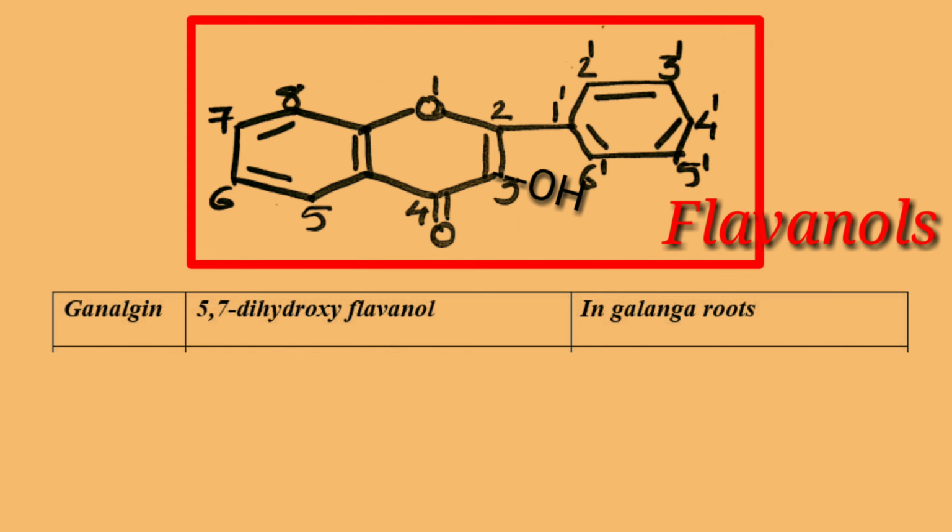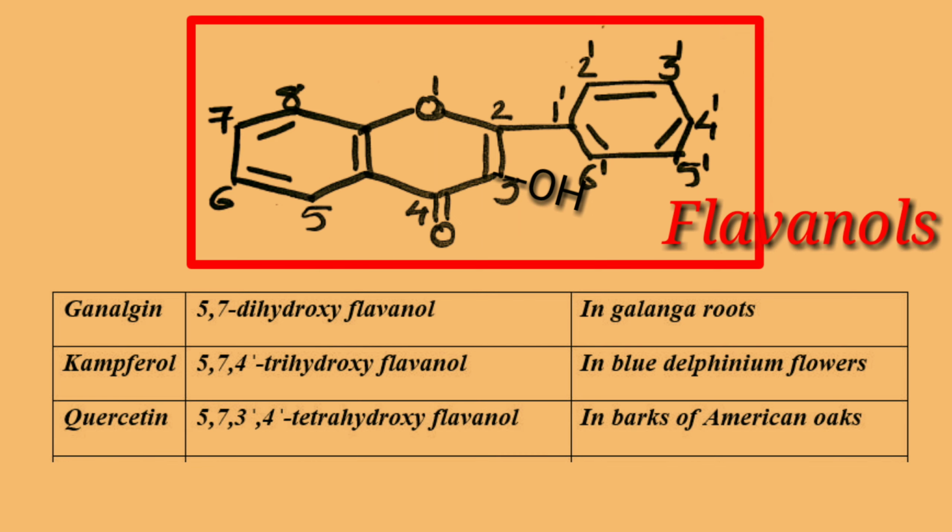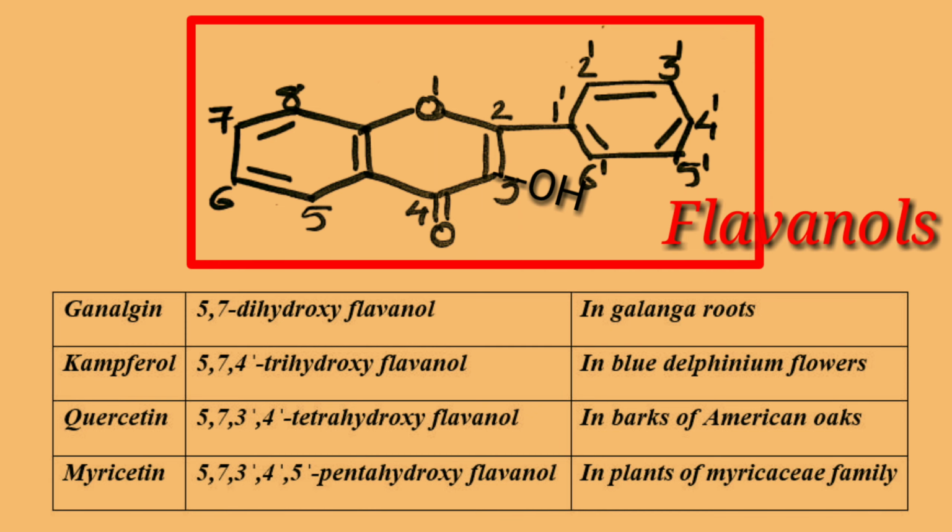Then a few more examples of this type, that is galangin. It is 5,7-dihydroxyflavonol. Next is kaempferol. It is 5,7,4'-trihydroxyflavonol. Next is quercetin. That is 5,7,3',4'-tetrahydroxyflavonol. And then last is myricetin, 5,7,3',4' and 5'-pentahydroxyflavonol.